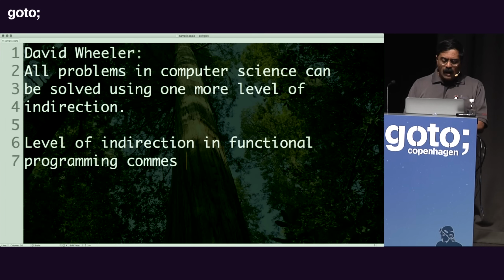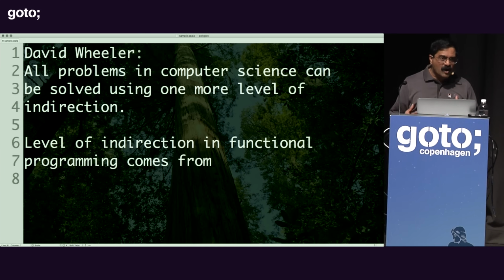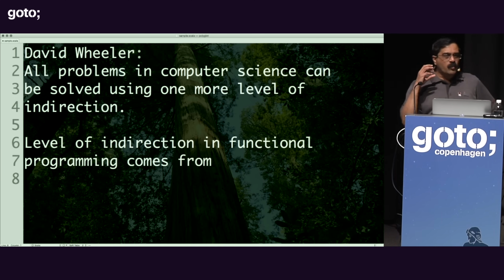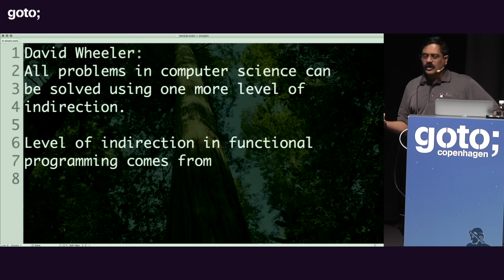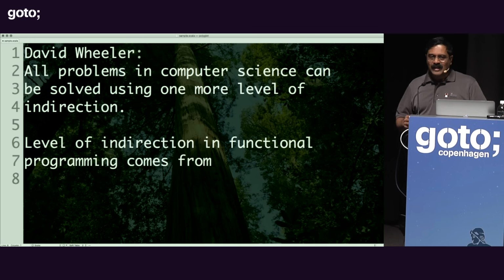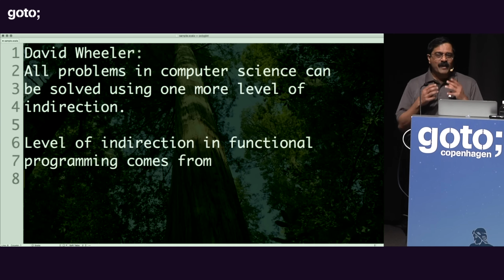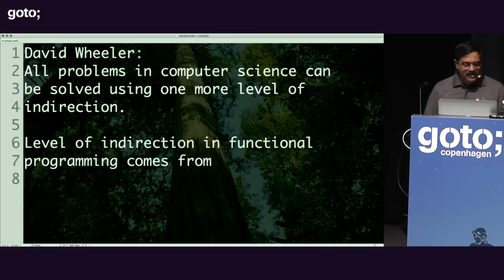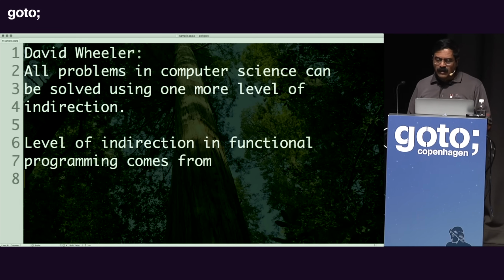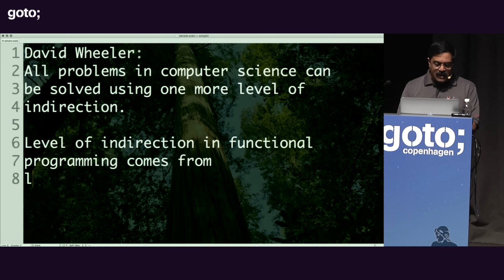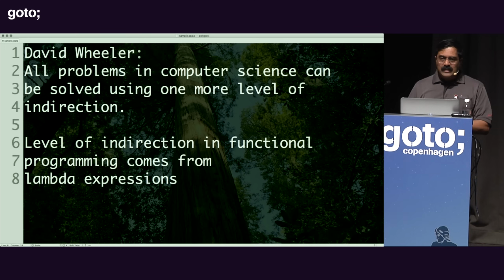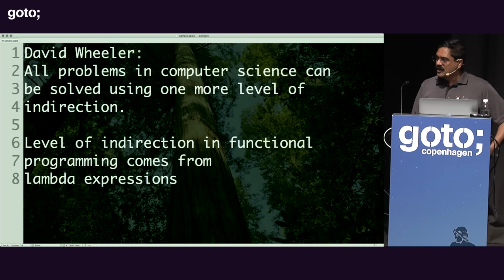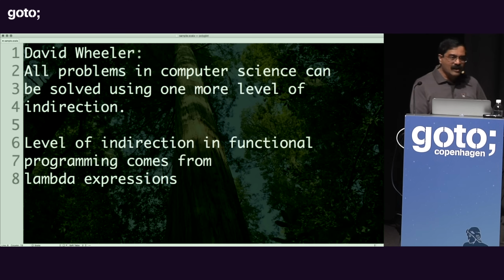The level of indirection in functional programming comes from, well, where does it actually come from? Well, this is one of my realizations. Call me silly, but I get excited about these things when I program. You could be programming for several years, and one day suddenly something really dawns on you that maybe is obvious to everybody around you, but you realize, whoa, this is really awesome. And to me, the level of indirection in functional programming comes from lambda expressions. So this to me is an aha moment because lambdas give you that level of indirection.